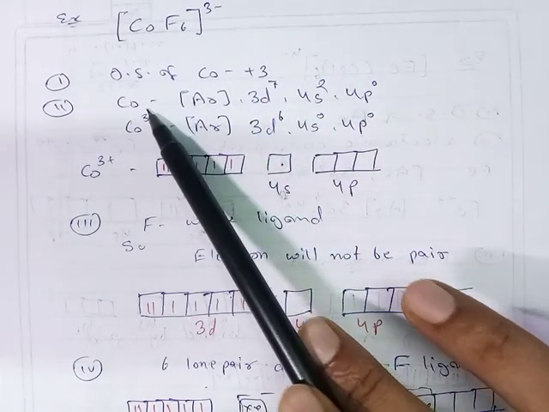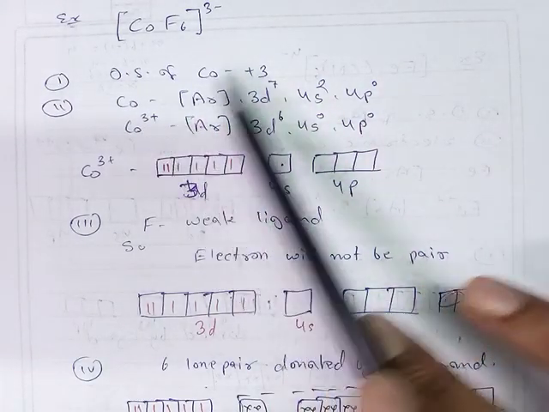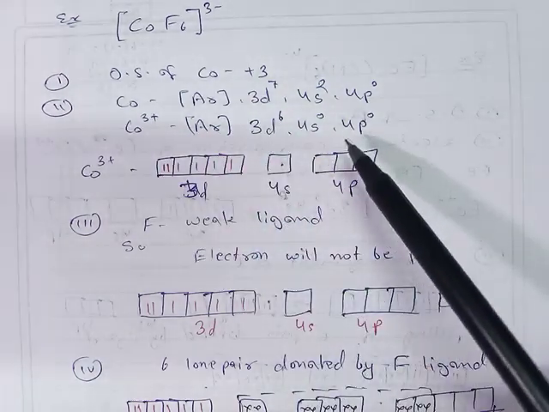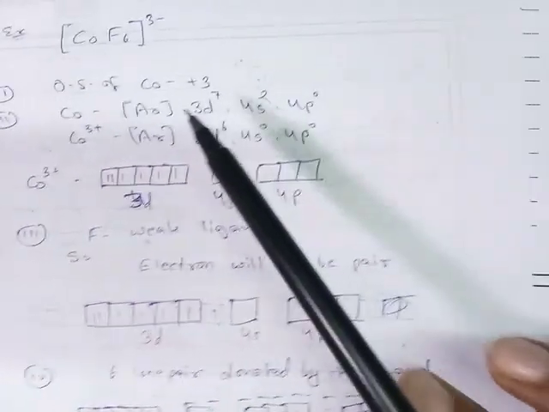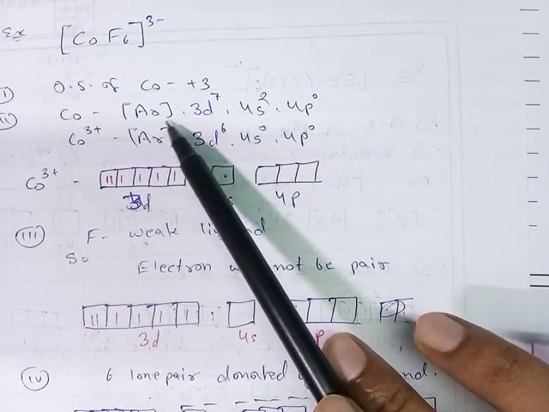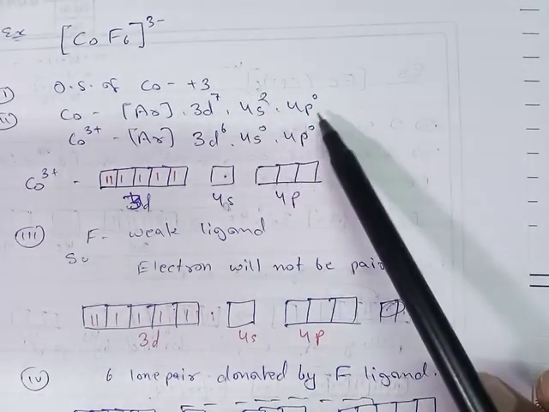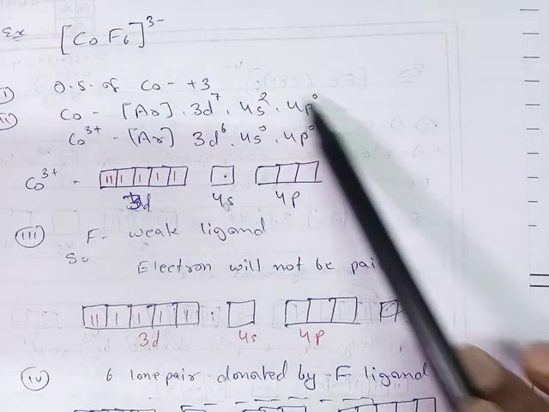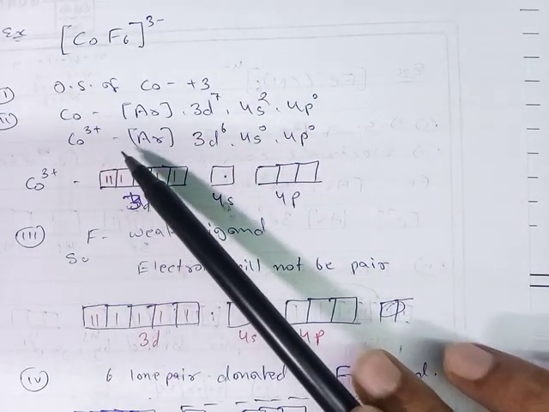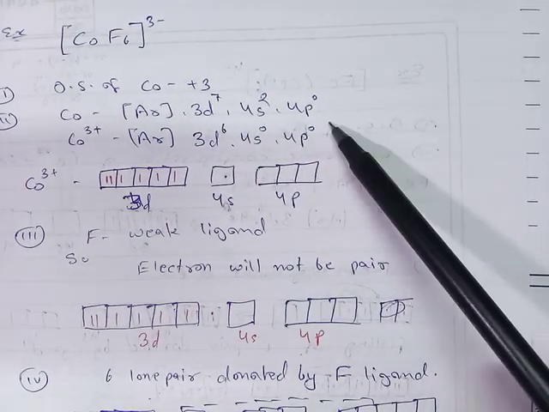The atomic number of cobalt is 27, but after losing 3 electrons, the configuration of the cobalt ion is like this. Up to 18 electrons are completed, then the remaining 9 electrons are filled as 3d7 4s2 4p0. The cobalt ion with a plus 3 charge is argon 3d6 4s0 4p0.